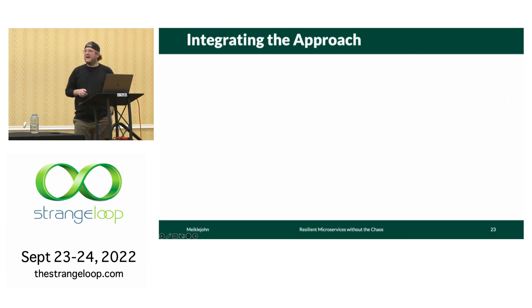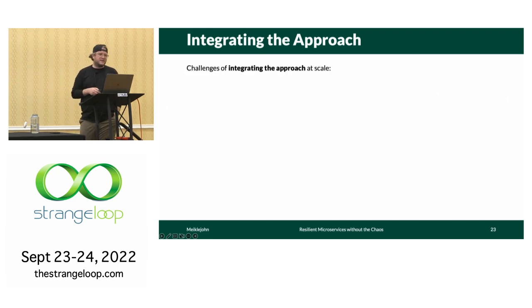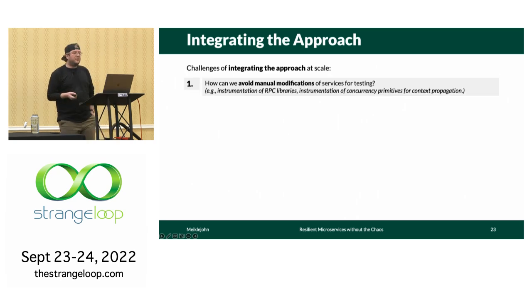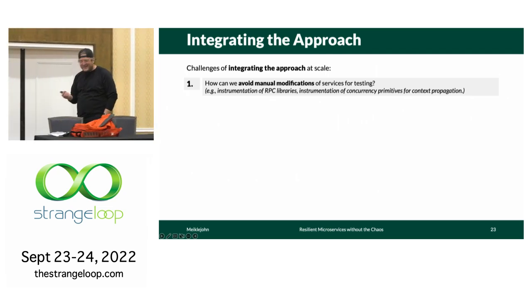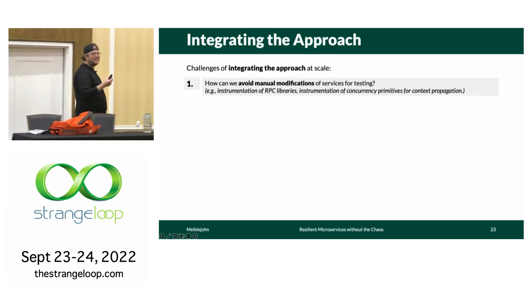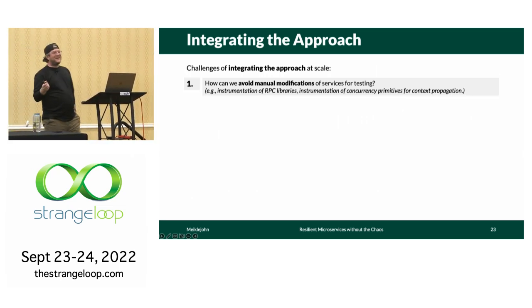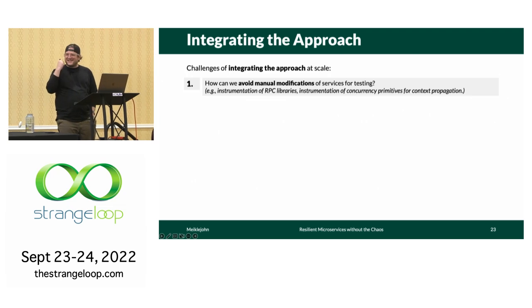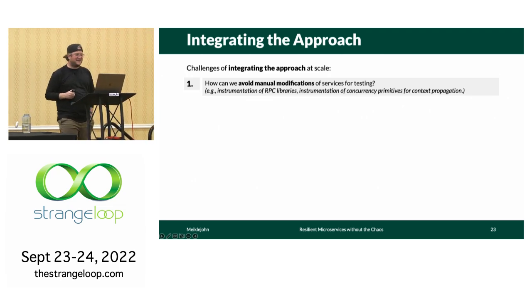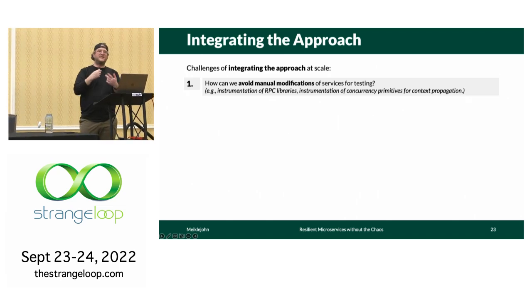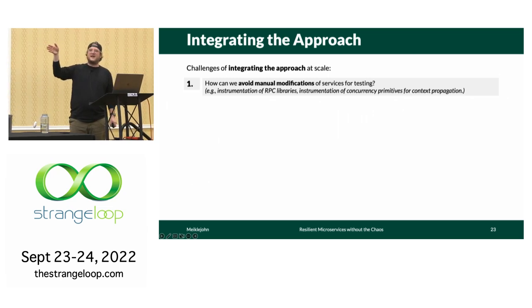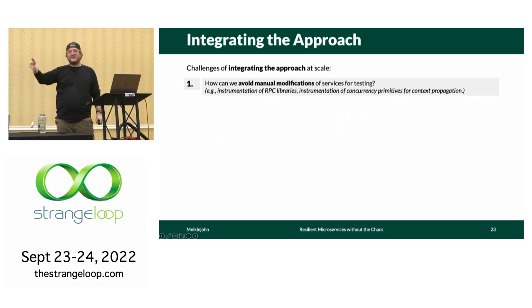So to do this, there were a number of challenges that I had to address. The first was, how can we avoid manual modifications to support testing? Every company I talked to when I was shopping this around was like, yeah, we're really interested. Oh, you've got to modify your programs? No way. They do not want to modify programs for testing. They want them to stay the way they are so it integrates into their existing flows. And so this is important because we needed to instrument the RPC libraries that were being used to inject faults, and also instrument the concurrency libraries that were used so we could propagate the state that we needed for dynamic reduction.